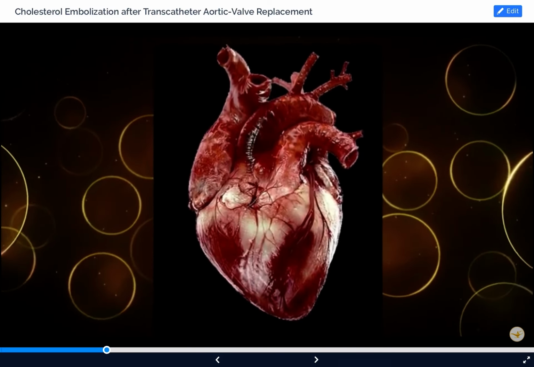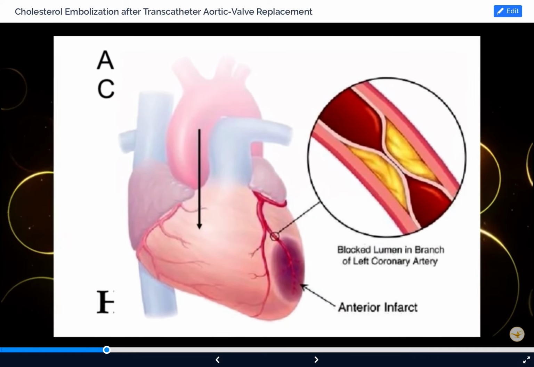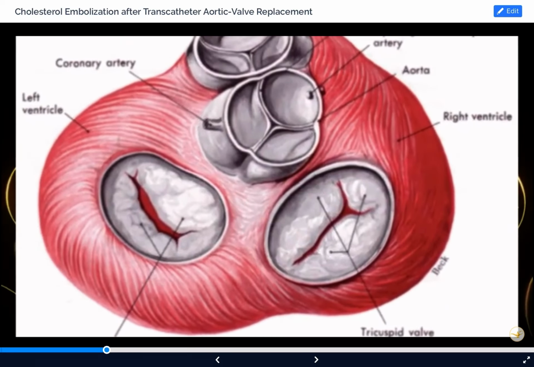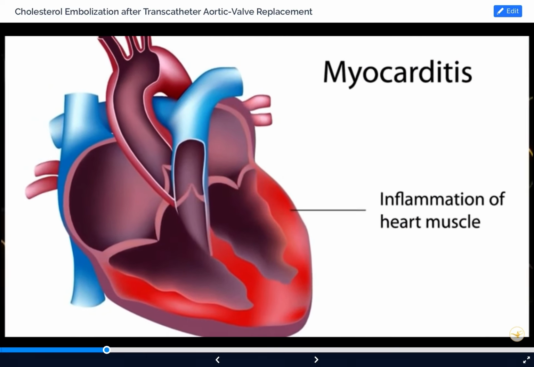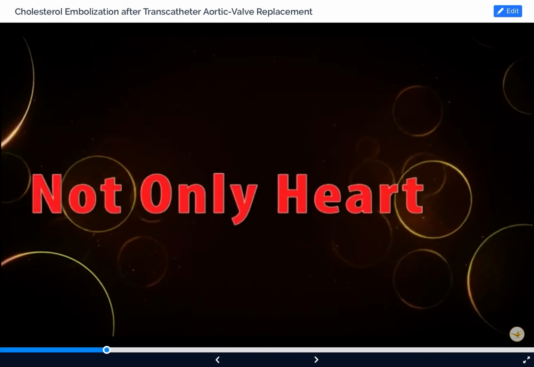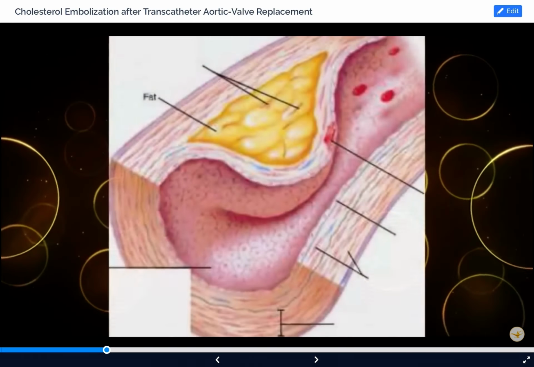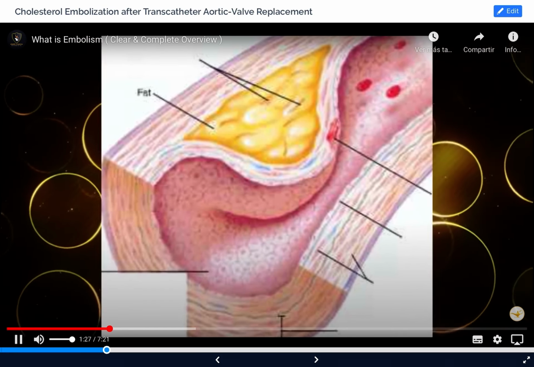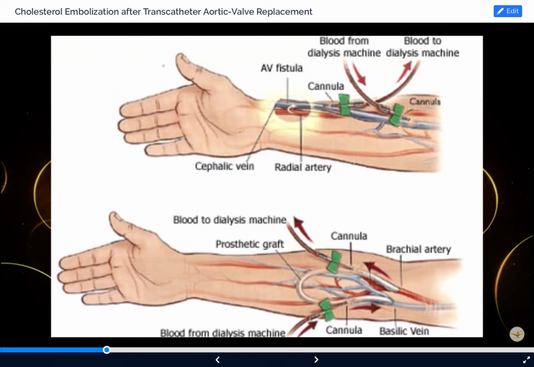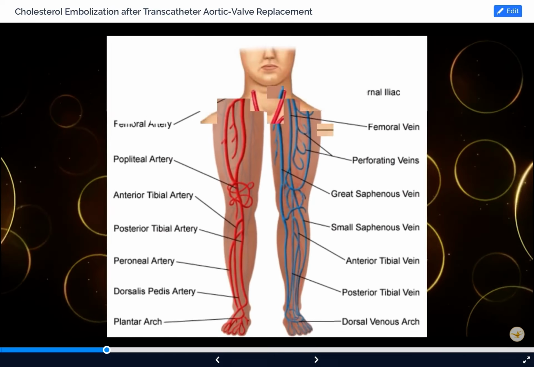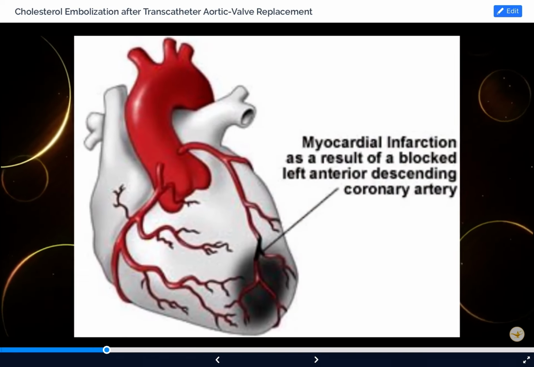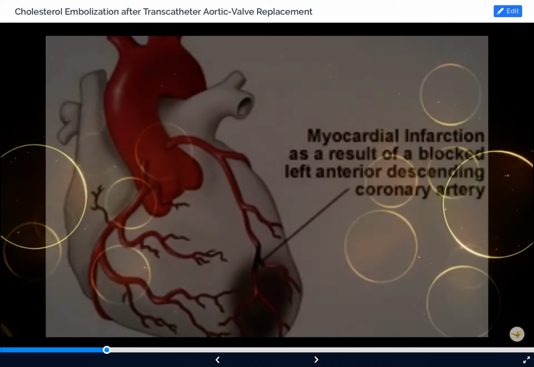Thromboemboli mainly originate in the heart due to ischemic heart disease, arrhythmias, valvular disease and myocardial diseases such as myocarditis, cardiomyopathies and amyloidosis. Not only that, thromboemboli can also be seen in ulcerated atheromatous plaques, aortic aneurysm, venous shunts in dialysis patients, deep veins of the leg, and thromboembolus at the bifurcation of the aorta. The affected tissue's vulnerability to anoxia causes infarction.